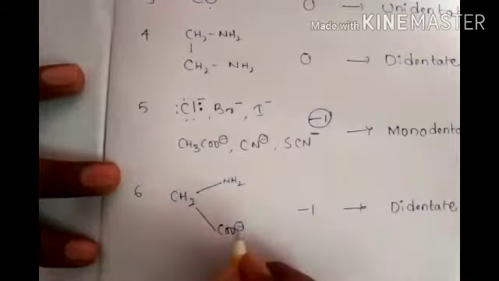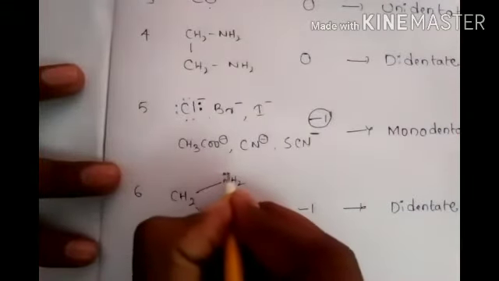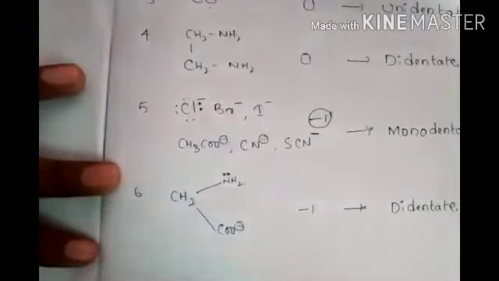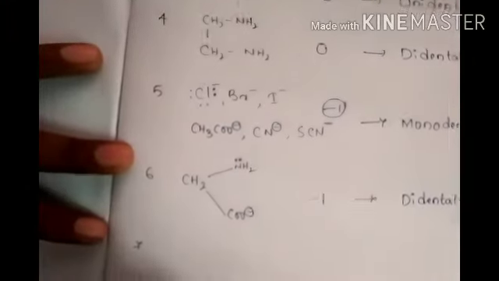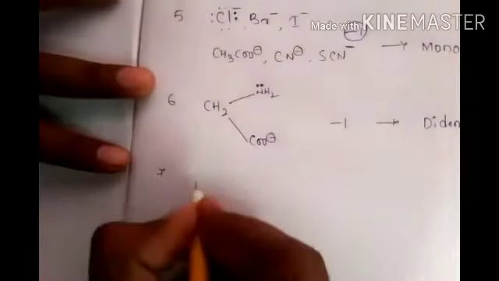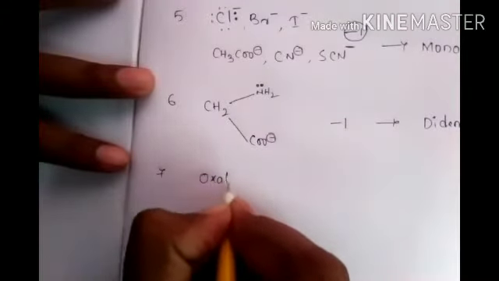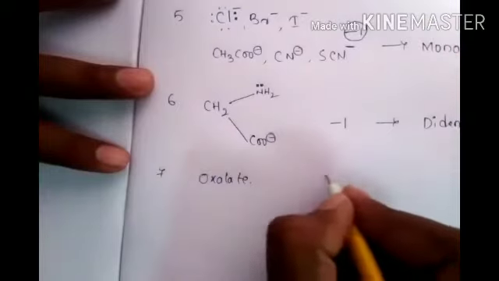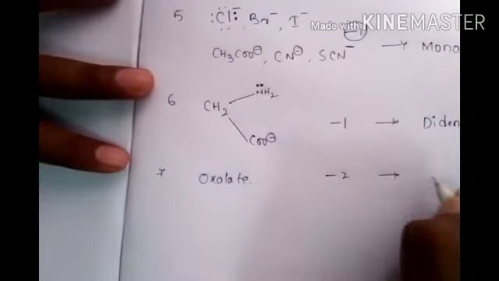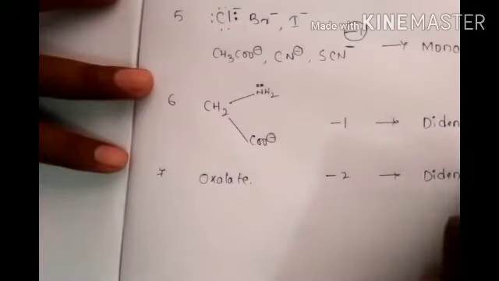Why didentate? Here 1, 2, here 1. Next, the seventh one is oxalate, minus 2 charge. It is didentate, as you already know.